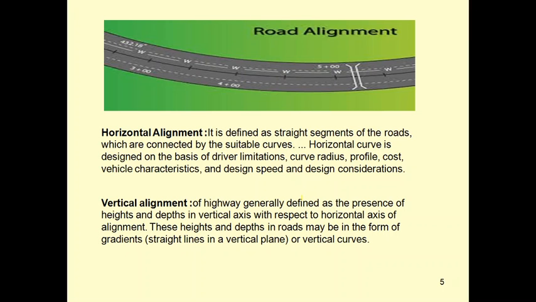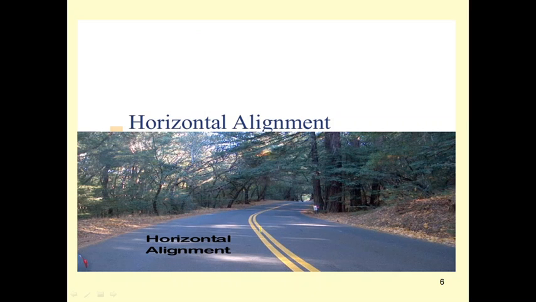So you can see the image here. This is the yellow color painted on the black road. This is nothing but an alignment of a road. This is the alignment, and we call it horizontal alignment.